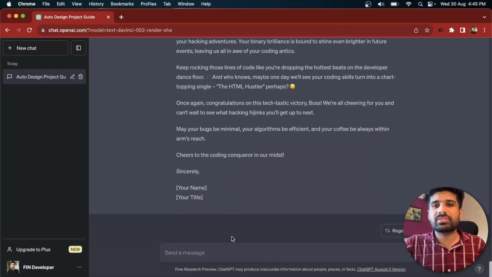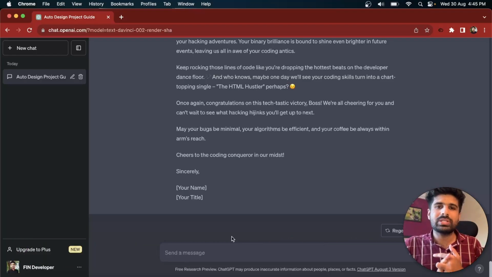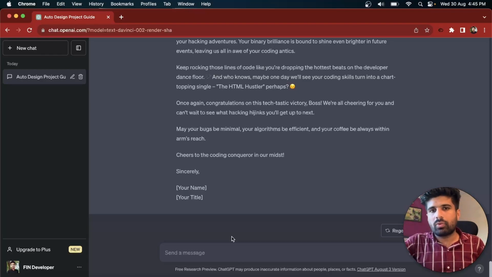Now coming to point number 6, to generate a to-do list. If you are a professional, anyone who has a very long requirement text or a paragraph given by your boss or your team, and you need to do that particular work, it is in a paragraph. It is very difficult to target which points should be completed first and which should be last. And if any point got completed, how can you mark it in the paragraph? Here ChatGPT comes into the picture.